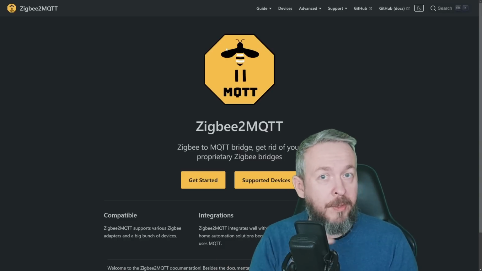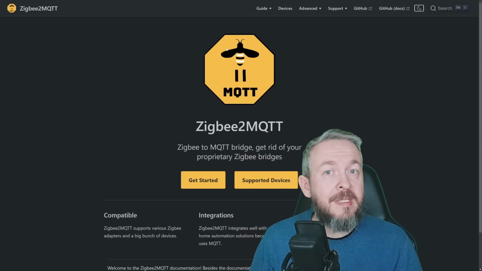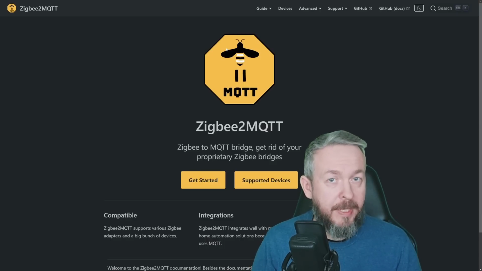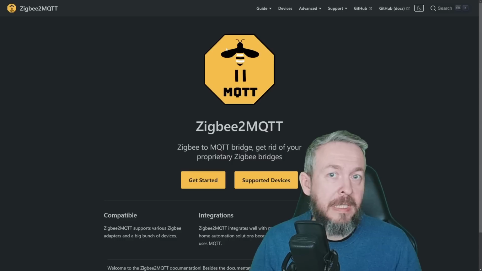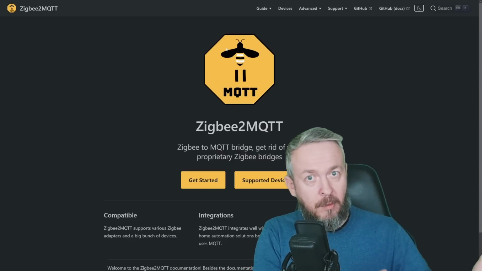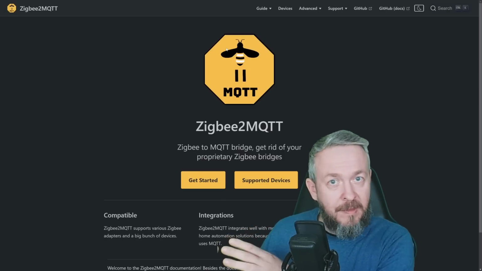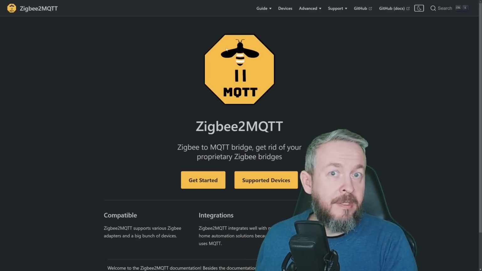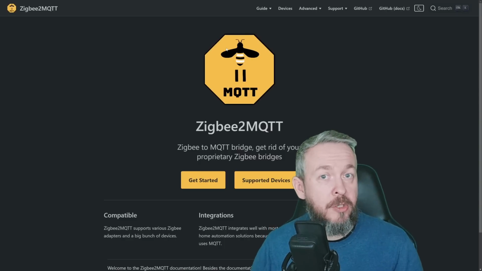Since Zigbee to MQTT, as the name says, is using both Zigbee and MQTT, this installation also requires one middleware, and that middleware is an MQTT or Mosquitto broker. The Mosquitto broker is actually used to get all the messages from Zigbee to MQTT, store them, and transmit them to the other parties. Other parties can be Home Assistant or Home Assistants, and this is how I've actually set up my system.